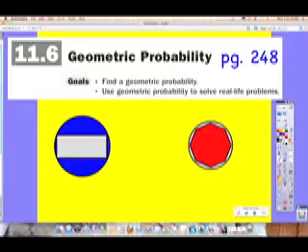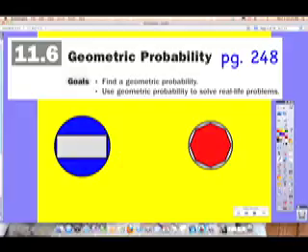We literally are looking and we're about to land somewhere, right? Well, the blue would be like shark-filled water, and the gray is where we want to land. So we've got to figure out what our chances are that we're not going to land in the shark water, we're going to land on the gray. That's geometric probability. You've got two shapes. You want the probability of landing inside one of the shapes. Easy enough? Okay.